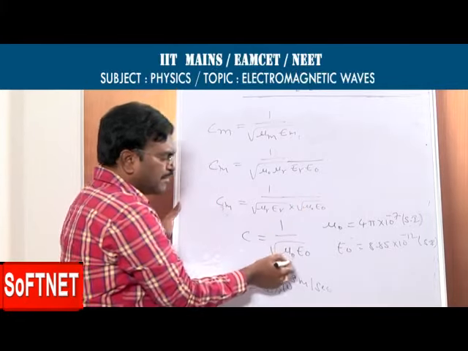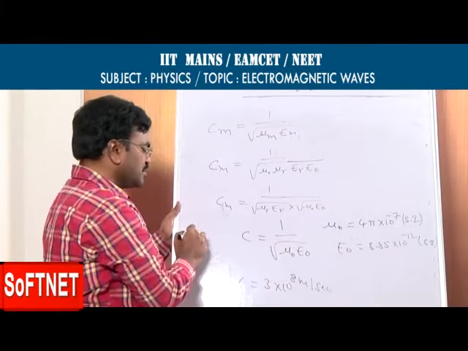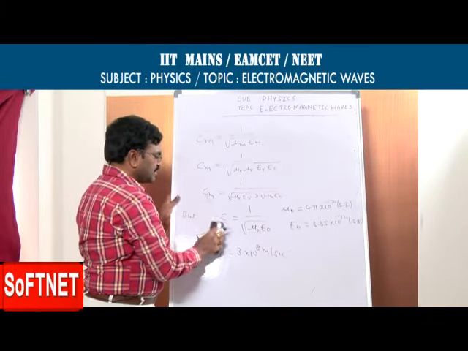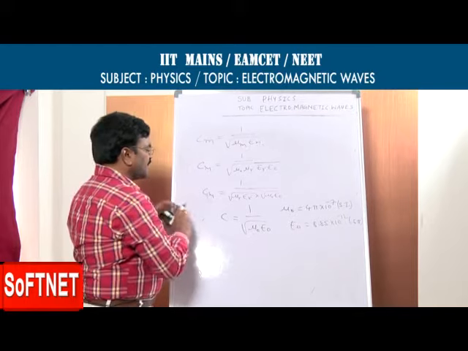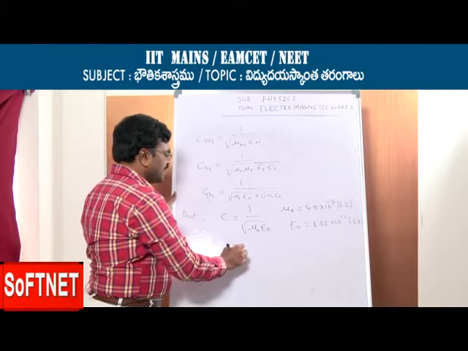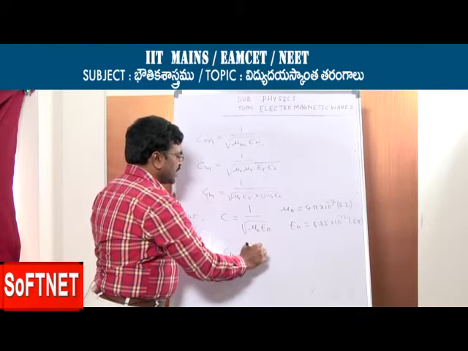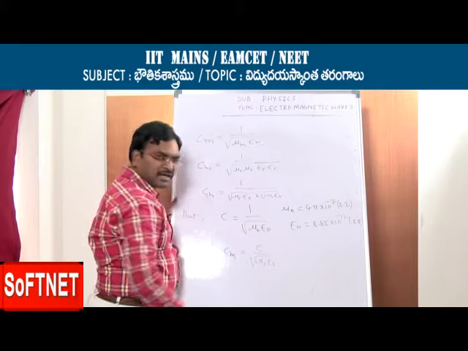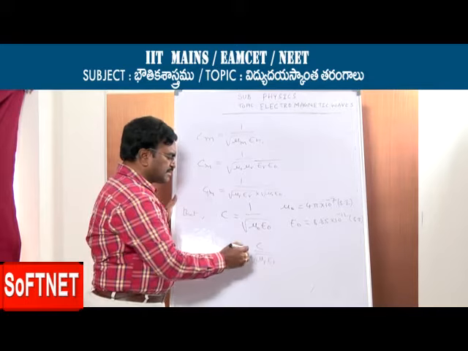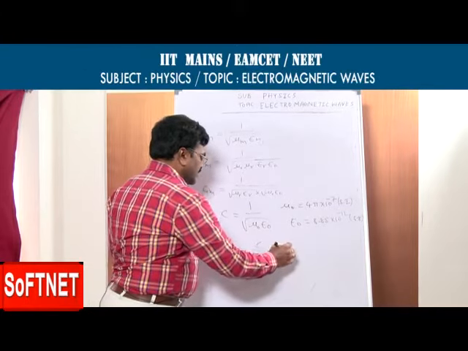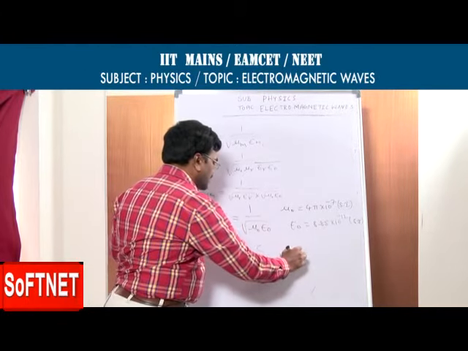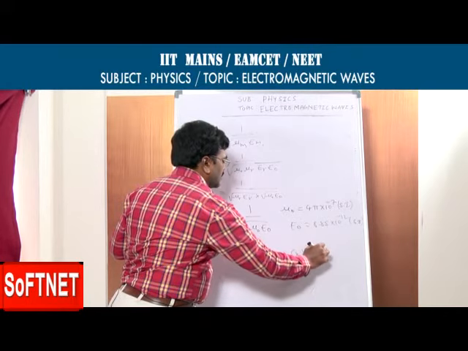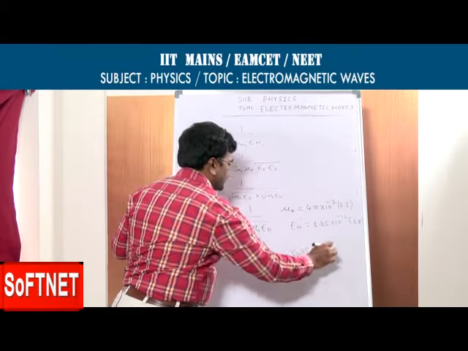But C is equal to 1 by under root of mu naught epsilon naught. So we are getting C medium is equal to C by under root of mu r epsilon r. From this, we do cross multiplication: C medium into under root of mu r epsilon r is equal to C.